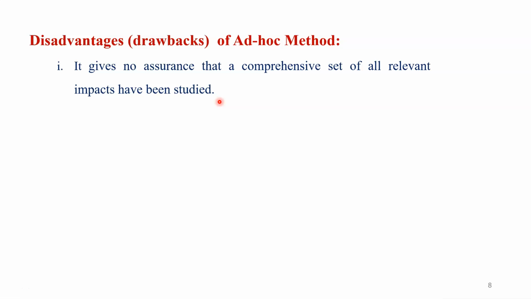The assessment of that area will definitely be absent in that report. So we are not 100% sure that this project assessment is comprehensive, because every time it is not possible to add an expert from each and every field that is a part of the environment assessment. So this is the first drawback of this method.